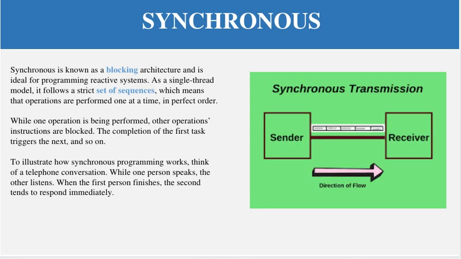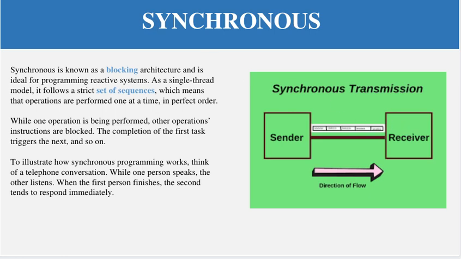Now another model is the synchronous. The synchronous model is called the blocking model as well. Blocking model means that the sender will send a request to the receiver and wait for the response, wait till he receives the response, and after receiving it, the next process will start. So that means basically it is a blocking model.